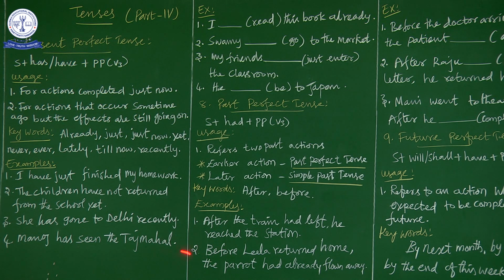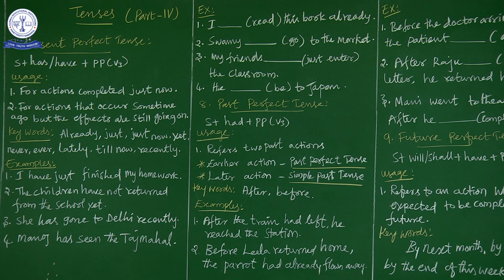When the time is mentioned here, you must go for simple past tense. So Manoj saw the Taj Mahal 10 years ago. When the action is completed and time is mentioned, you must go for simple past tense. In case the time is not mentioned, you can consider it as immediate past. Okay, so you have to go for present perfect tense.